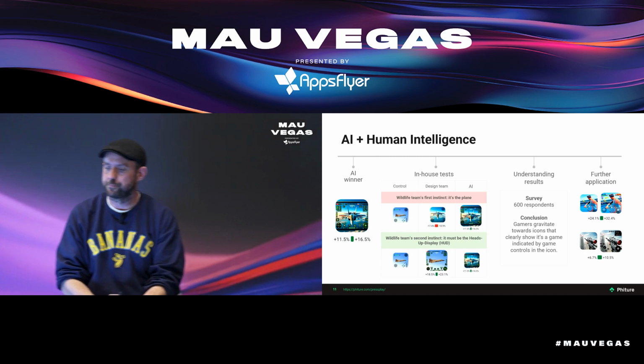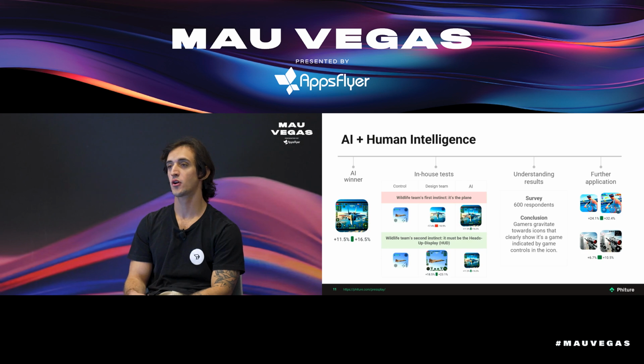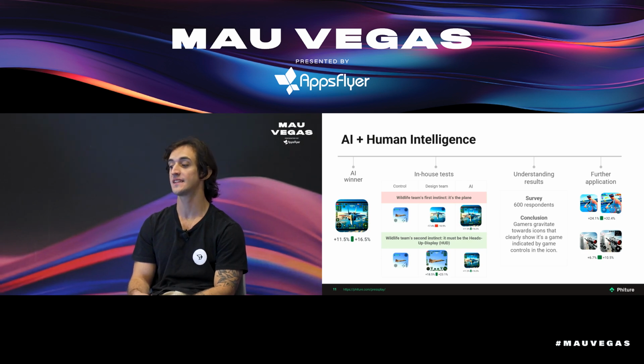And after finding this rollout for Skywars, for the experiments that we run, we really want to understand what was the main element that actually drove the increase of the conversion rate. So initially, we looked at this icon and said, okay, maybe the plane is better than the one that we had. And we said, okay, let's do it without the HUD. And the results were not there. Then we moved to, okay, let's look at the HUD itself, which was more chaotic than the one that we had. And actually the results improved even more on top of the rollout that we found.